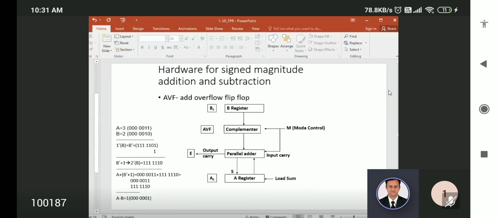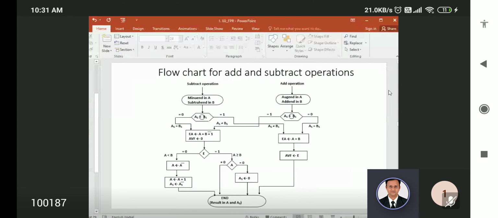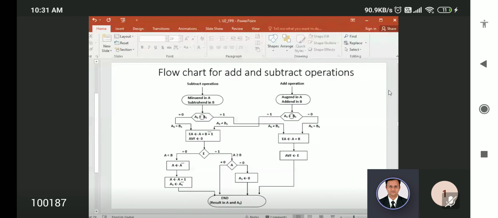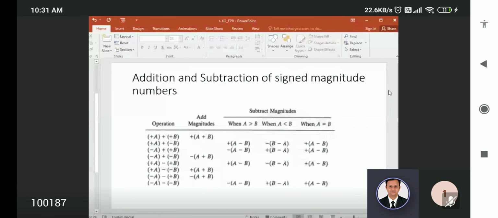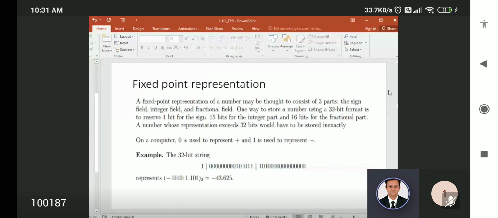Number 2, this algorithm. These 2 things are more important. Then the third one, these are all not required, the flow chart. Then that's it. These are all 2's and 1's complement explanation, not this.